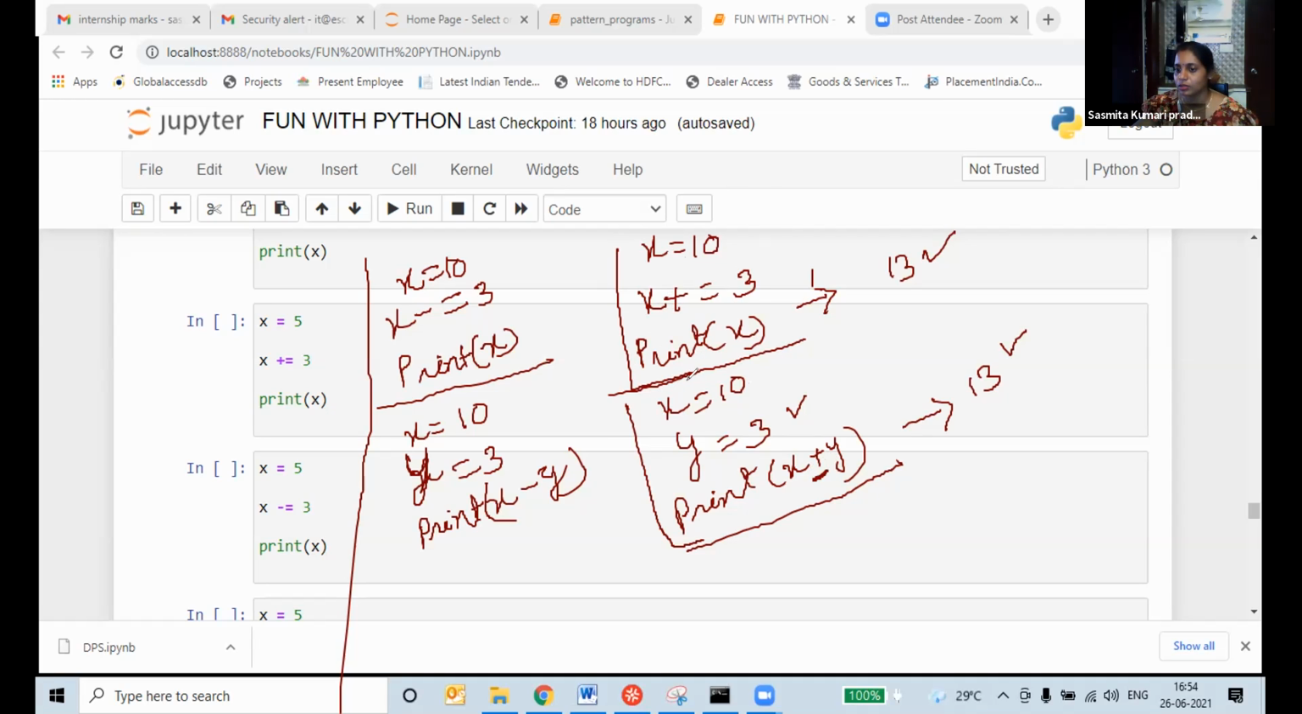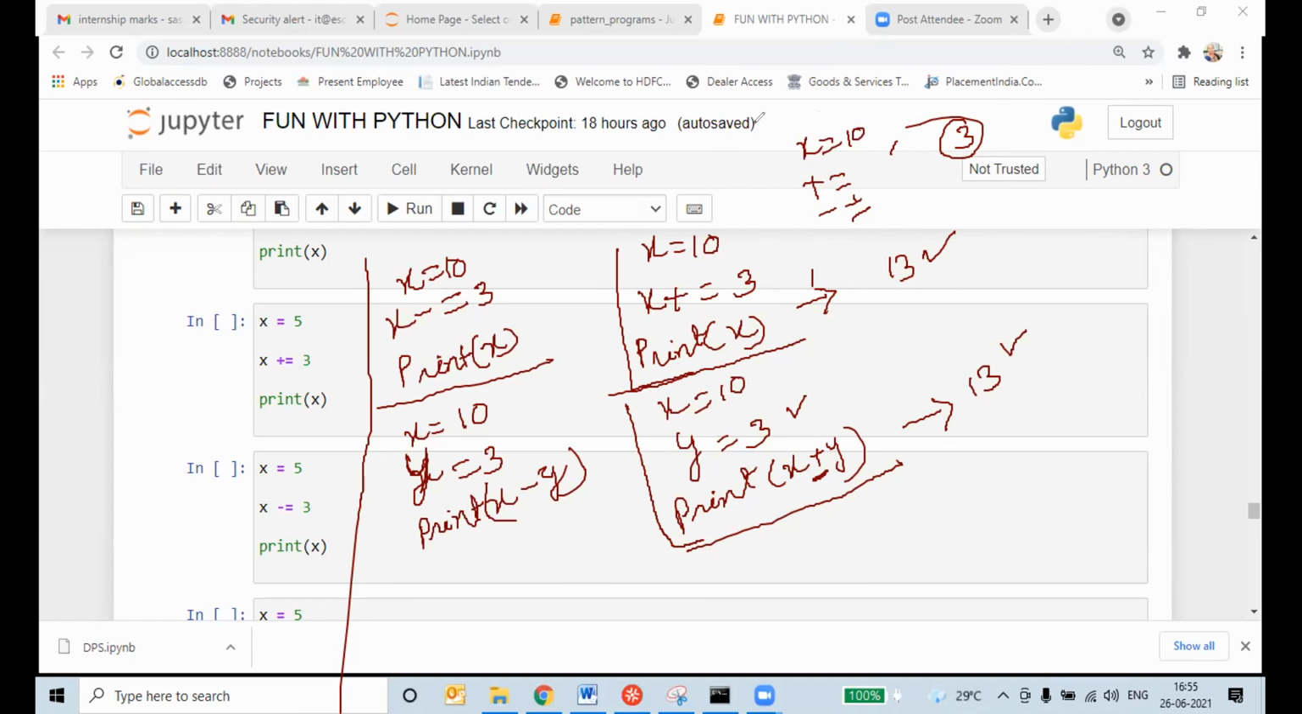It is not the same for me. Got it? Write down. Like this, you have to use x is equal to 10 and for 3 you will take another variable. Now write down plus is equal to, minus is equal to, and so on. Have you written all these things? Can I clear? For me, the same output is not coming. x is equal to 10, x plus is equal to 3, print x, you write down.